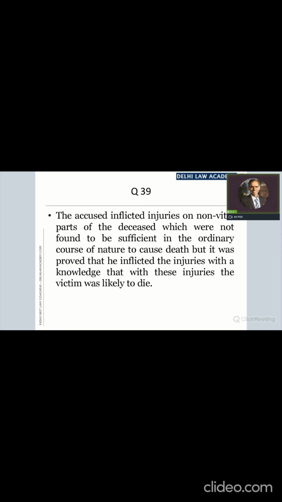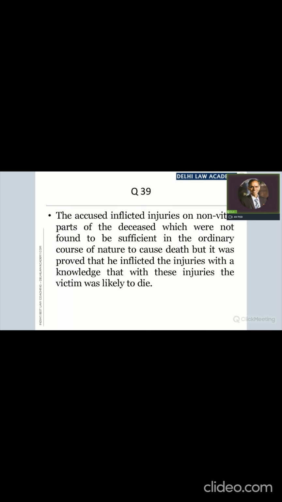As far as intention is concerned, nothing is given. The accused inflicted injuries on non-vital parts of the deceased which were not found to be sufficient in the ordinary course of nature to cause death. This is an objective statement. Nothing is said about his intention. In the second part of the question, something is given about the knowledge of the accused. So since the question talks only of the knowledge of the accused, not of his intention,